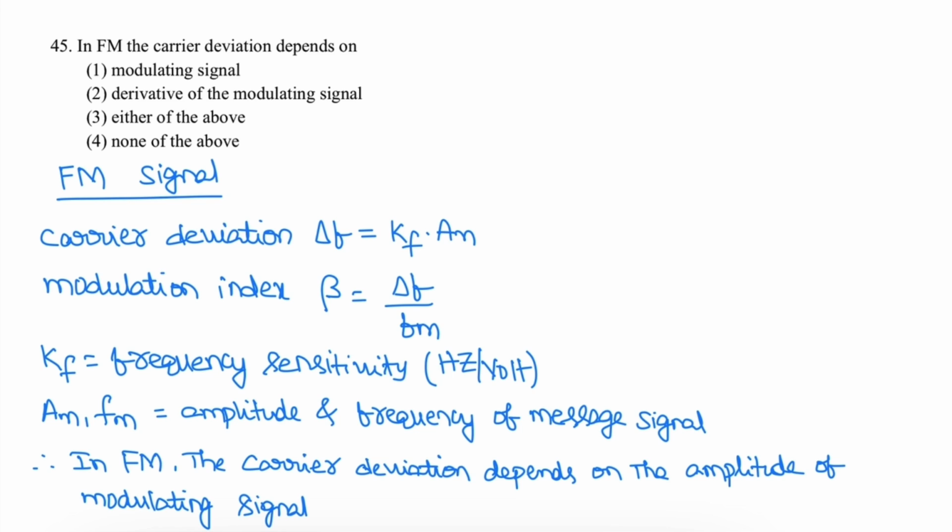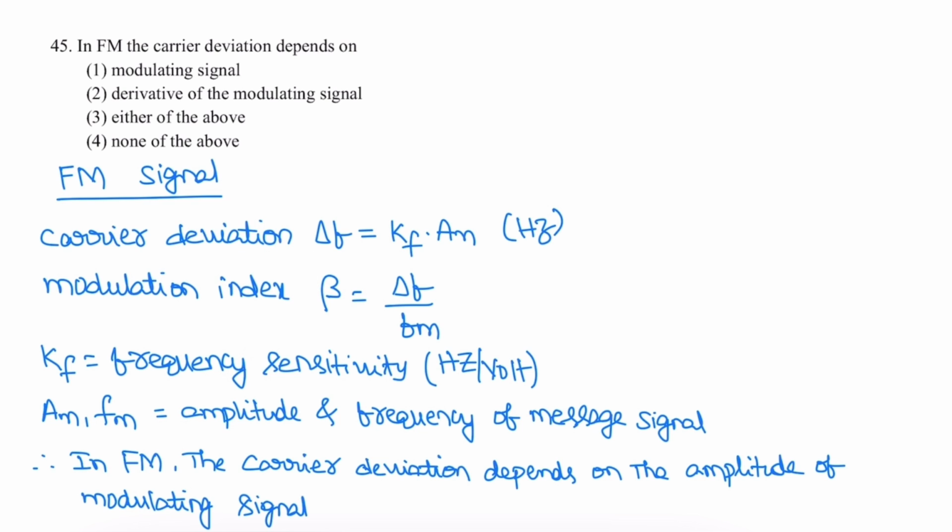In FM, the carrier deviation depends on... So FM is a frequency modulated signal. For a frequency modulated signal, carrier deviation is delta F. Delta F is given as KF into AM, where KF is frequency sensitivity, units are hertz per volt, and AM is the amplitude of the message signal. So frequency deviation is measured in hertz. Modulation index beta is delta F by FM.